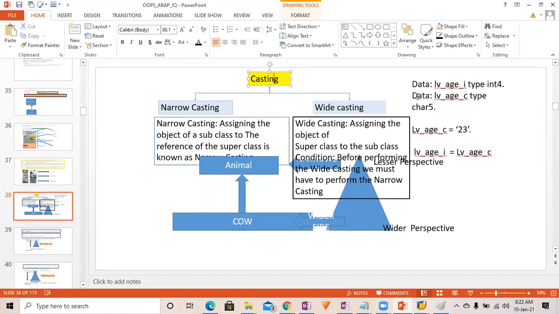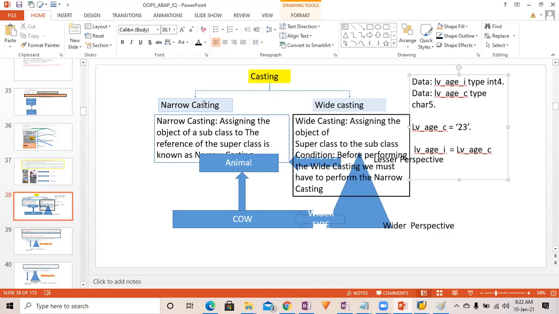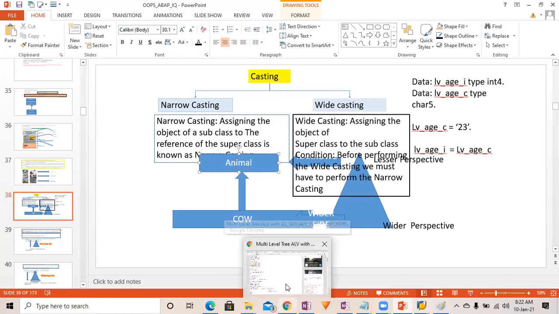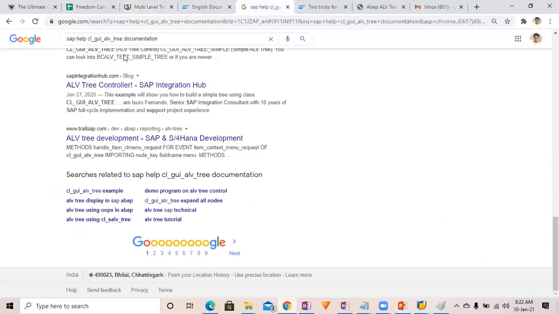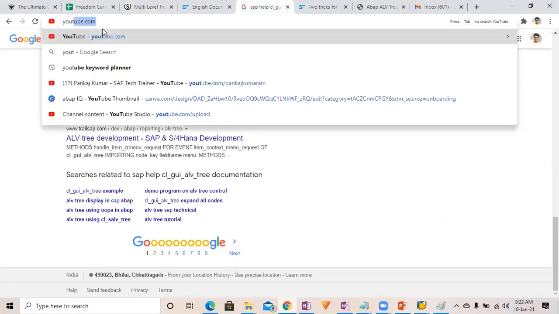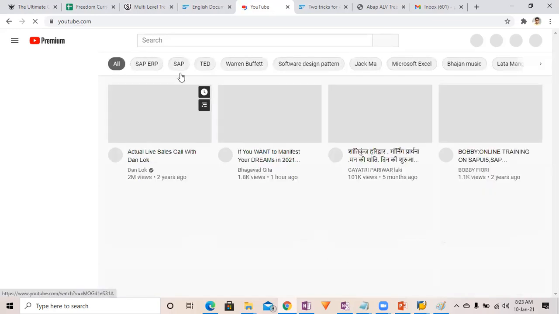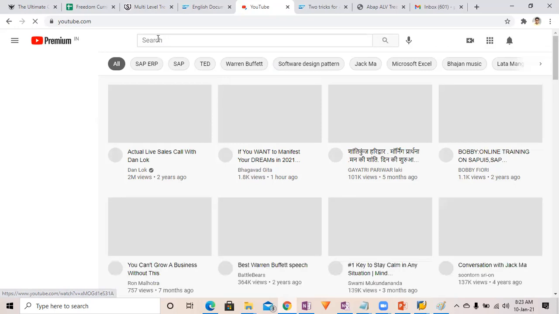Casting, very important. Widening cast, narrowing cast. Very important, but we will not discuss this today. I suggest you go through the YouTube video which I have created for widening cast and narrowing cast, and come tomorrow after watching that video. I will ask you some questions from widening cast and narrowing cast, and I'm expecting all of you to give the answers.